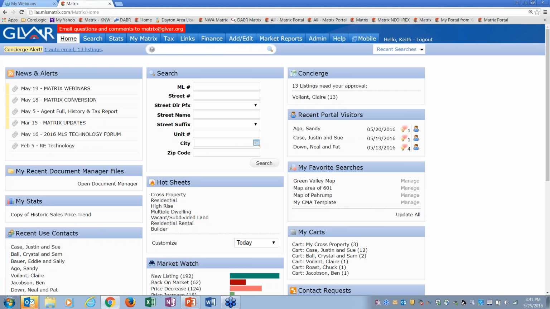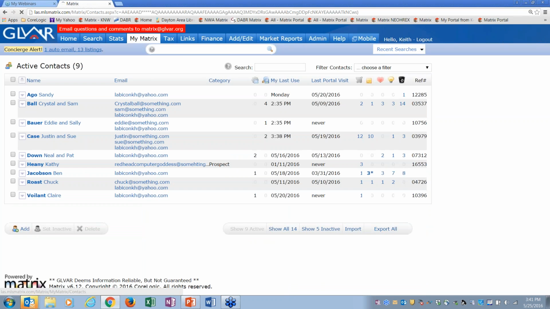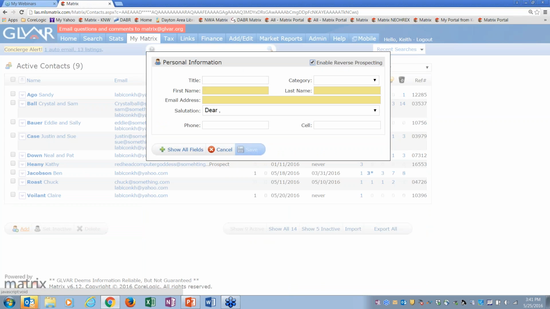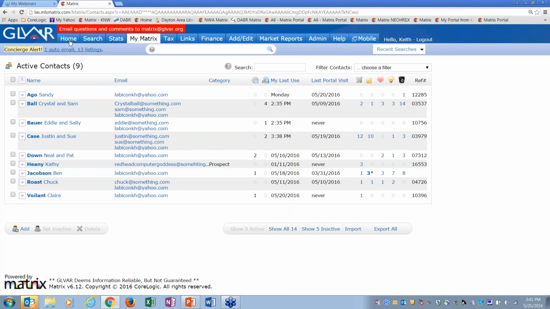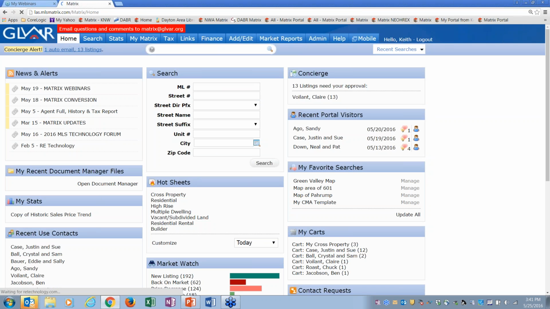Let's start from scratch. Well, the first thing you could do is go up to My Matrix, go to Contacts, and you could add that contact. But you don't have to. In fact, I'm just going to cancel that. You don't have to go that route, but you certainly can. And these were the same steps that you could have done in Fusion also.